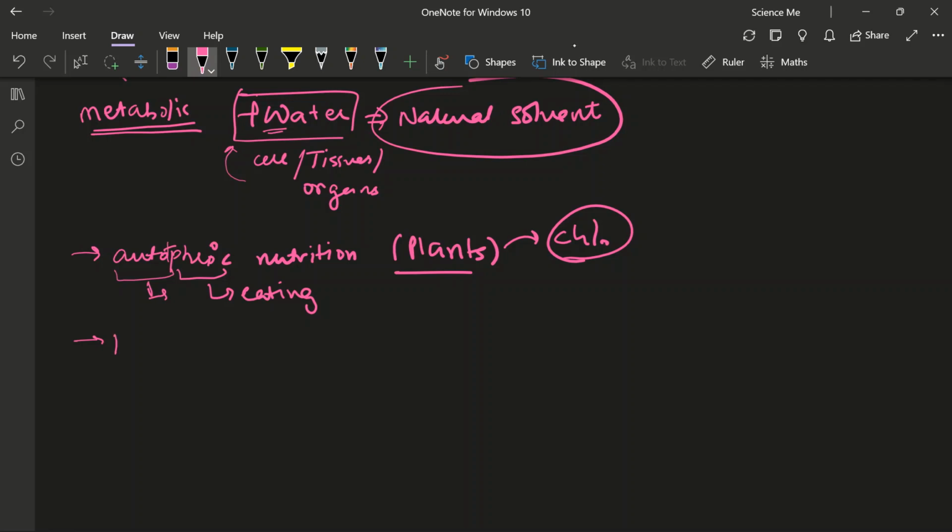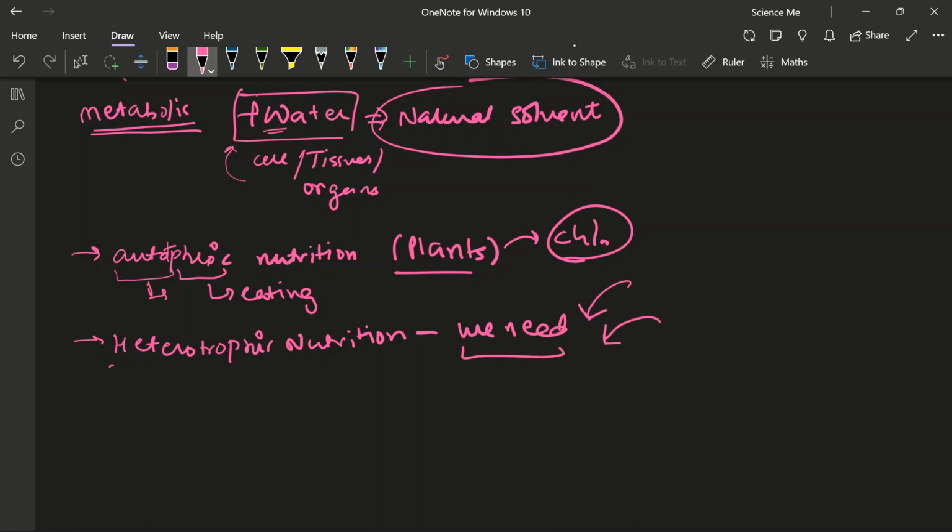Then what we as animals show is heterotrophic nutrition. Heterotrophic nutrition means we need some external factor for our food. We are dependent on autotrophs for the food items they give. We cannot say that we can cook Maggie, we can cook food on our own. No, that's not the thing.